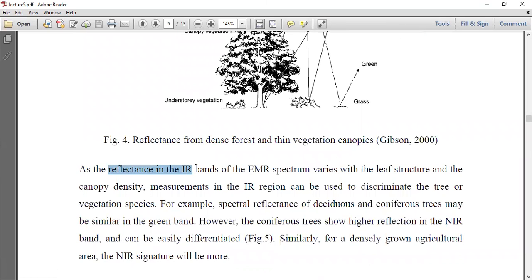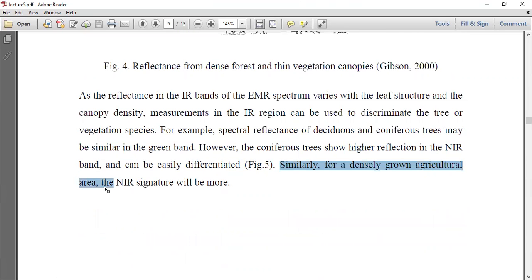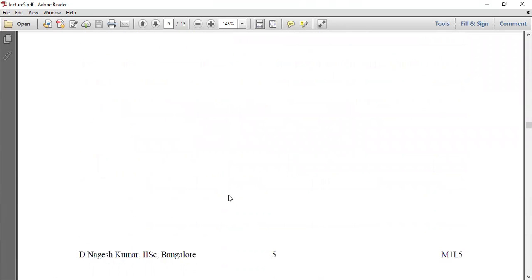As reflectance in the IR bands of the EMR spectrum varies with leaf structure and canopy density, measurement in the IR region can be used to discriminate tree or vegetation species. For example, spectral reflectance of deciduous and conifer trees may be similar in the green band. However, conifer trees show higher reflection in the NIR band and can be easily differentiated. Similarly, for a densely grown agriculture area, the NIR signature will be more.